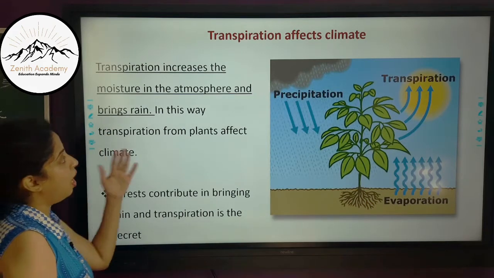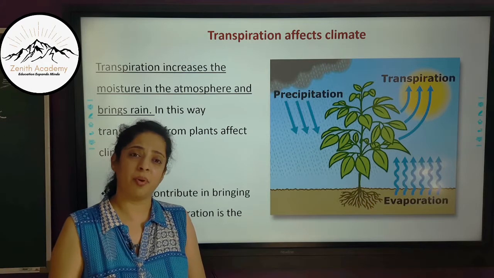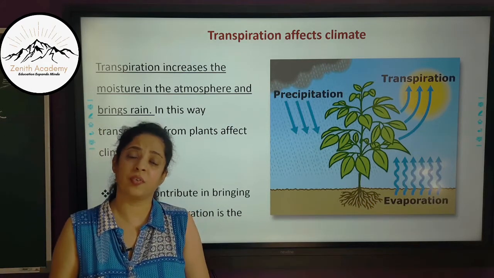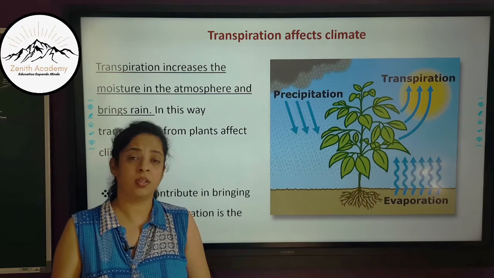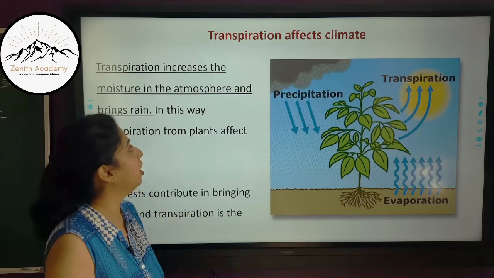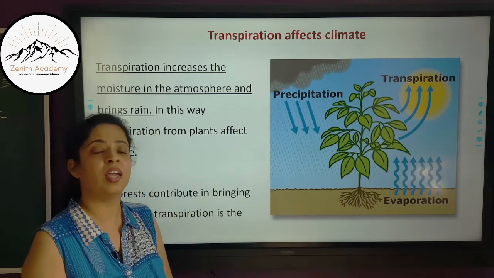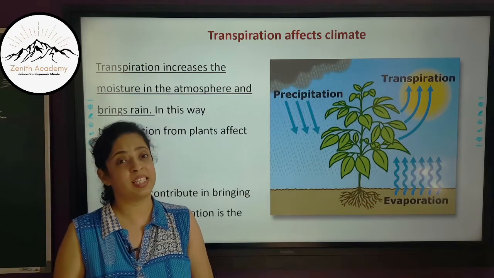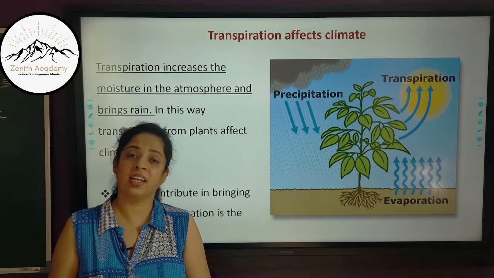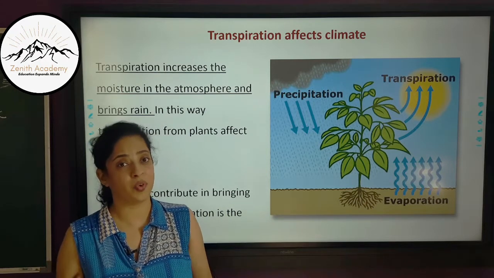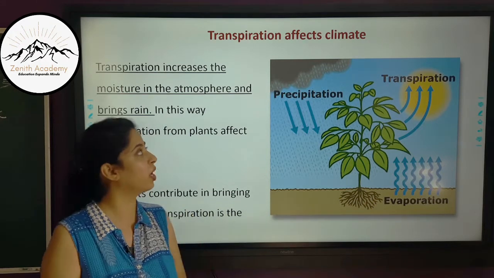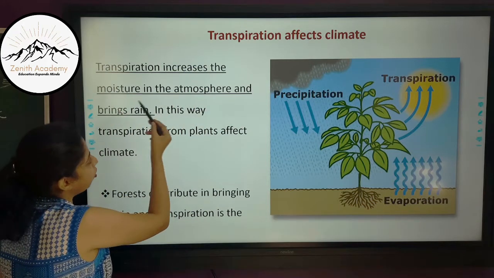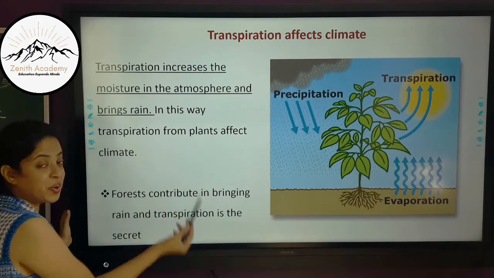Now, how does transpiration affect climate? We all know that there are a large number of forests and trees on earth, and they help in affecting the climate. That is why environmentalists all over the world have been requesting us to save trees, because trees help in regulating the climate. Transpiration increases the moisture in the atmosphere and brings rain.